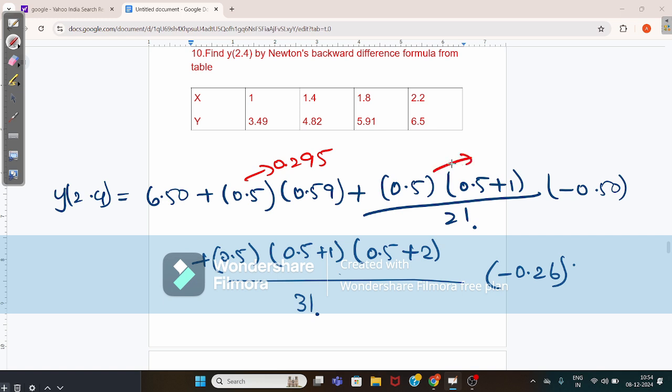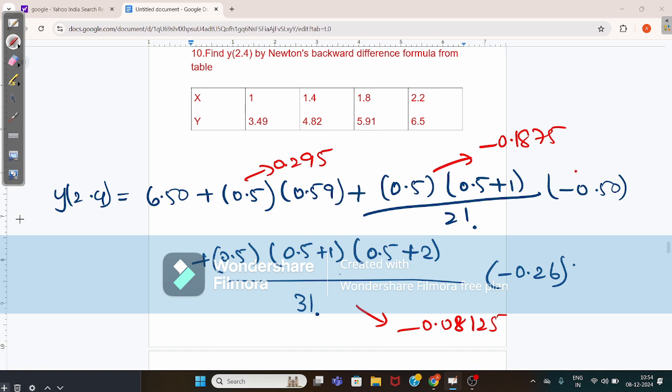Okay, now when you calculate these values, you will get this value as 0.295. When you calculate this value, you will get the value as minus 0.1875. When you calculate this value, you will get the value as minus 0.08125. When you add all these values, you will get the value y of 2.4.